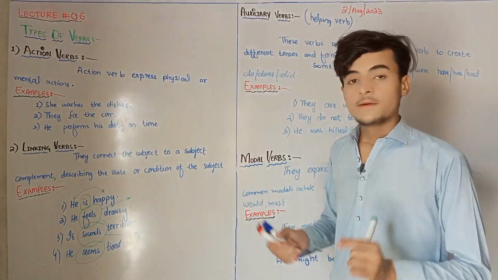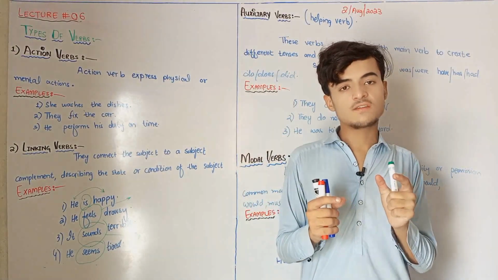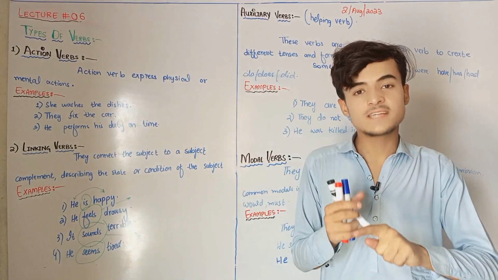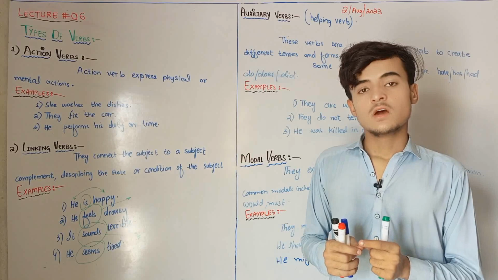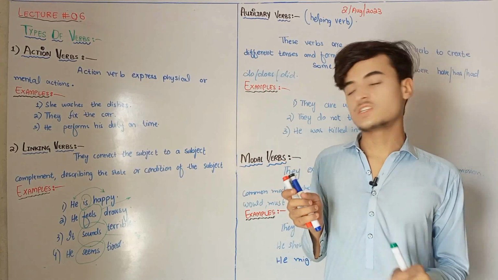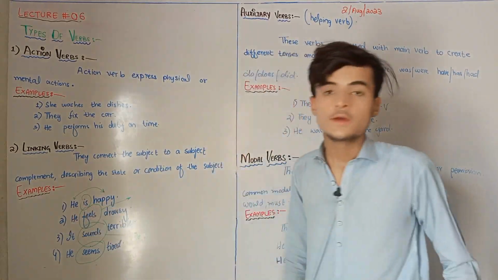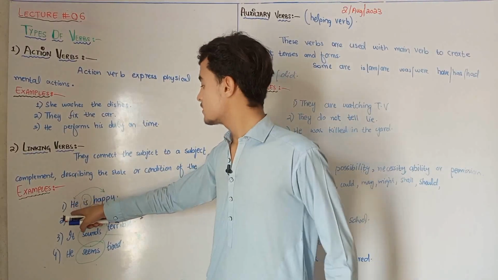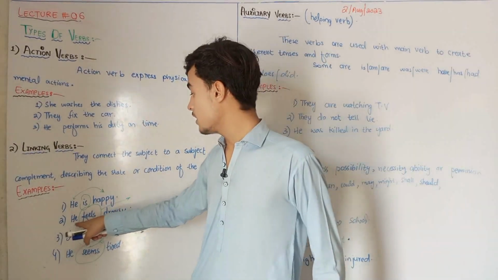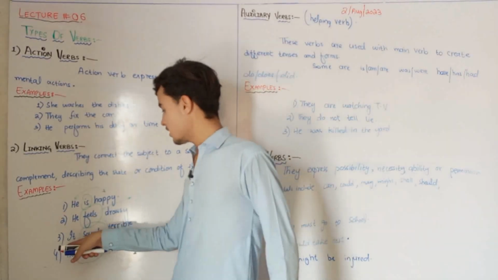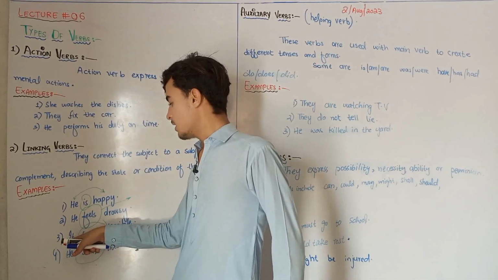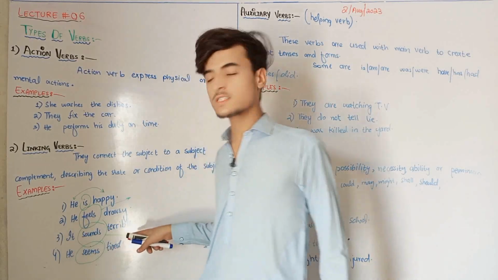So actually, the simple definition of this is that it links the subject with a complement in order to make it a sentence. For example, he's happy. So it just links this subject with a complement. He feels drowsy. It links the subject with a complement. It sounds terrible. So here it is the subject and terrible is the complement.